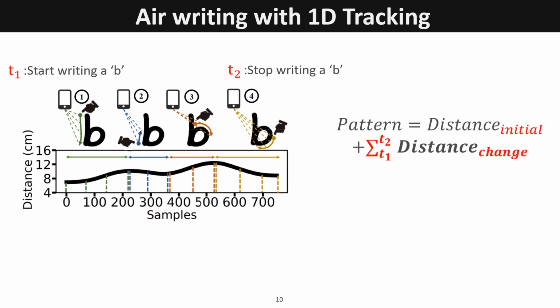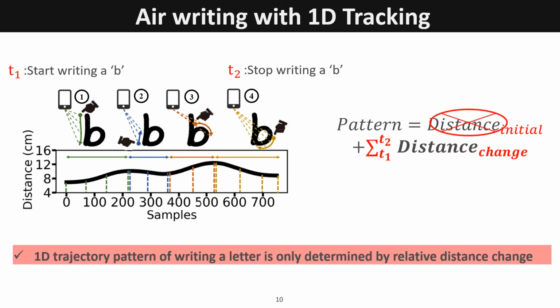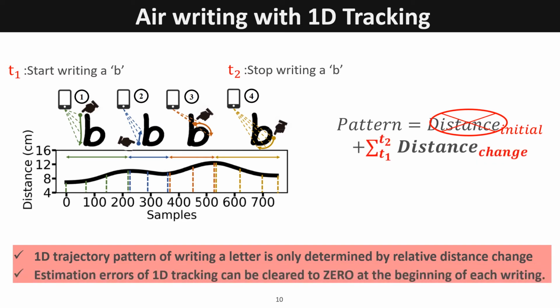Let's go back to discuss 1D tracking. We find that when a user writes a letter with his finger, the 1D trajectory pattern is only determined by the relative distance, and the errors of that relative distance only accumulate from the start point to the end point of writing a letter. Therefore, the cumulative error can be cleared to zero at the beginning of writing each new letter.